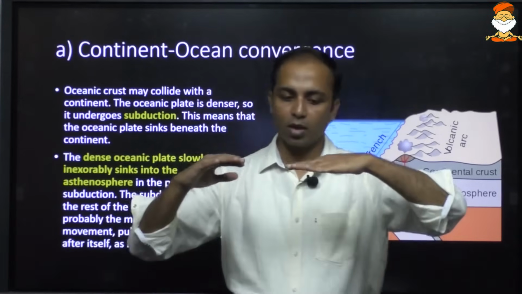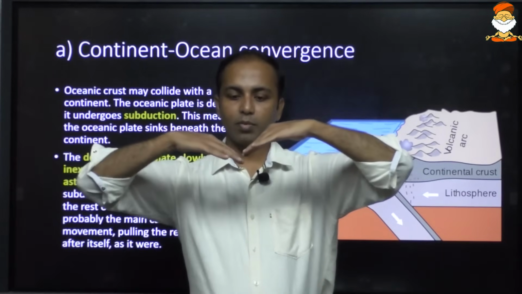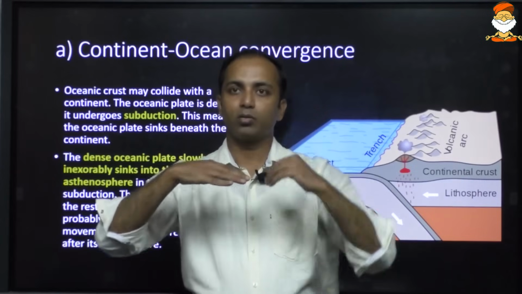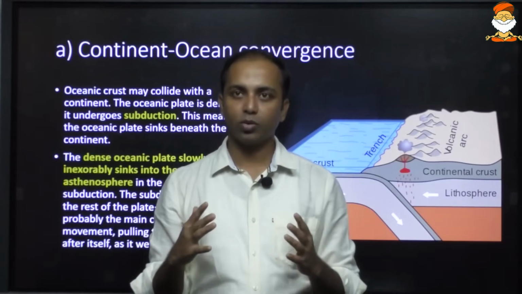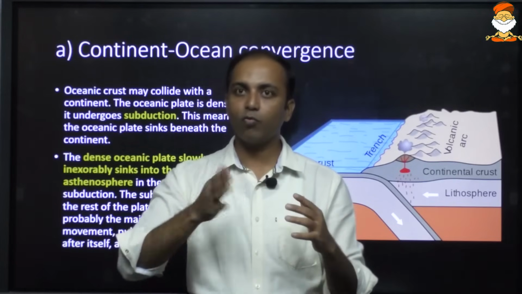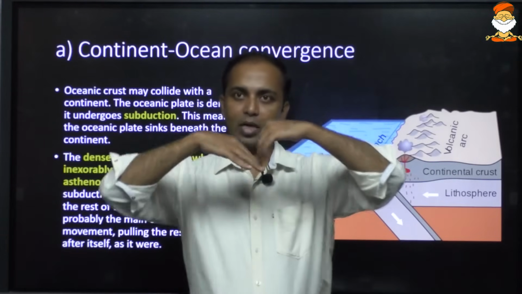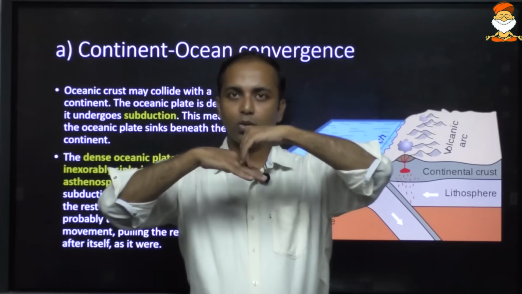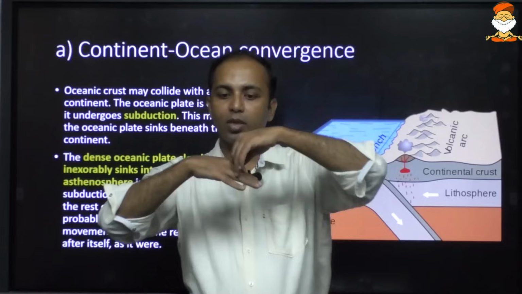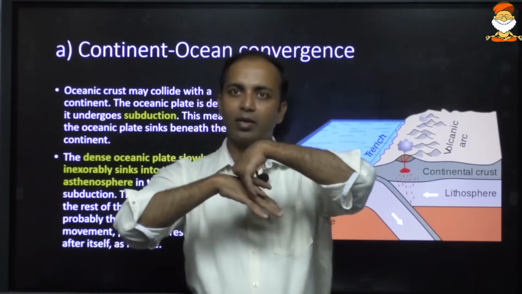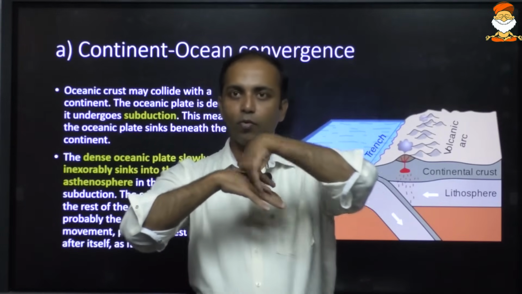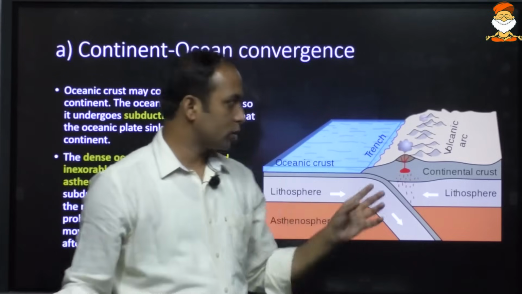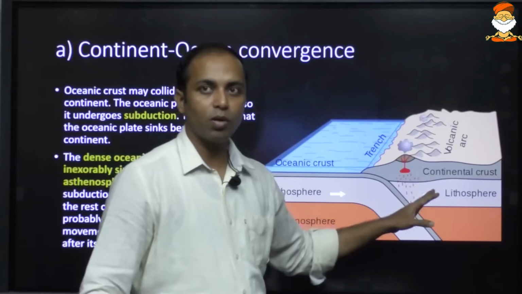Here the continental plate is relatively lighter. Let us say this is the continental plate and this is the oceanic plate. When the two are coming towards each other, the oceanic plate is very, very strong, so nothing will happen to it. It will not fall, it will not bend. It will just go straight down and melt. But what will happen to the continental plate? The continental plate will keep folding because it is relatively lighter. It will fold and bend, and this bending will lead to the formation of mountains, that is the fold mountains.